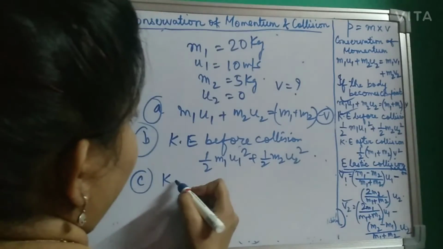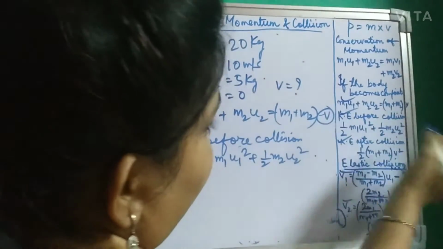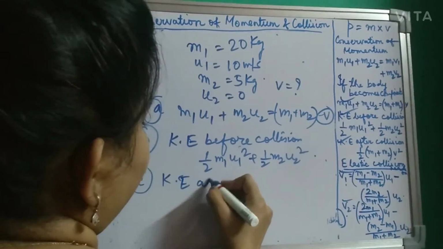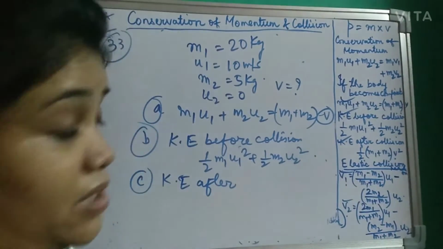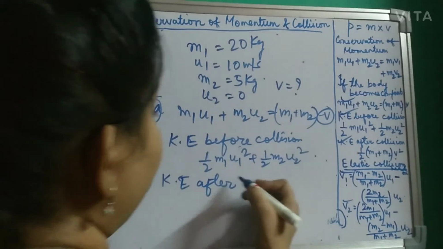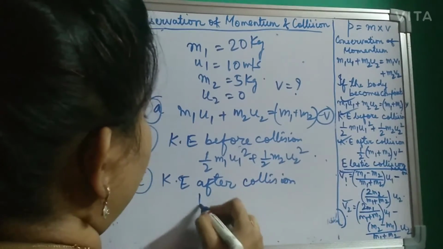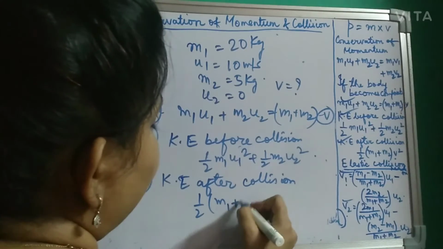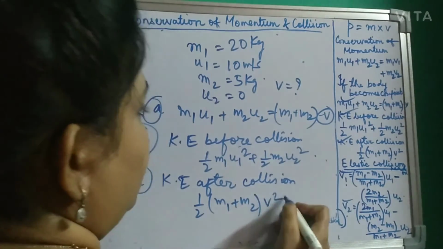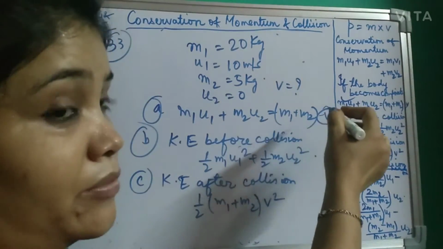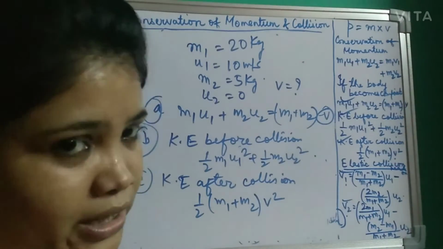So kinetic energy, I have written all the formulas over there. Since it is a combined mass, remember combined mass means both the masses are combining. So kinetic energy after collision, you have to use the formula half (m1 plus m2) v square. You are easily getting v from here. Put this value, solve and get the answer.